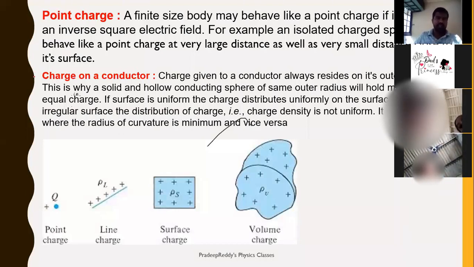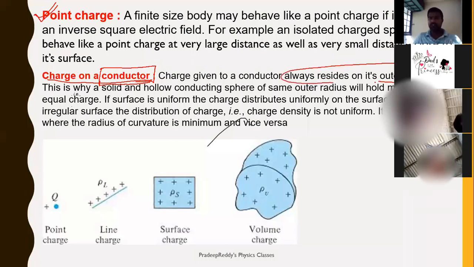Now coming to the next, charge on a conductor. One is point charge, which we have discussed, and the other is charge on a conductor. A conductor is that which always allows charge to be transferred. It accommodates charge on its surface. So a conductor allows charge on its outer surface. Remember, conductors always allow charges to reside on the surface.